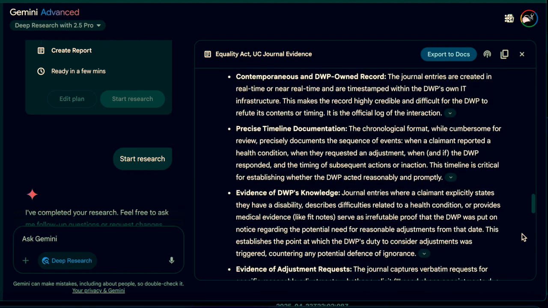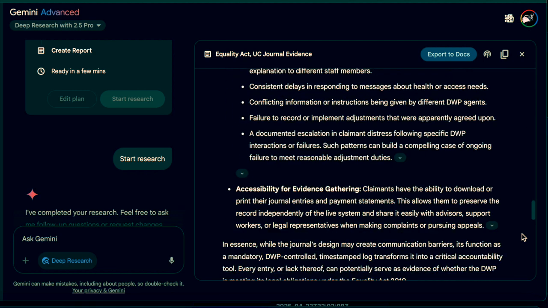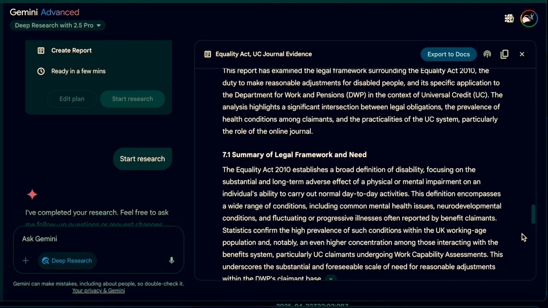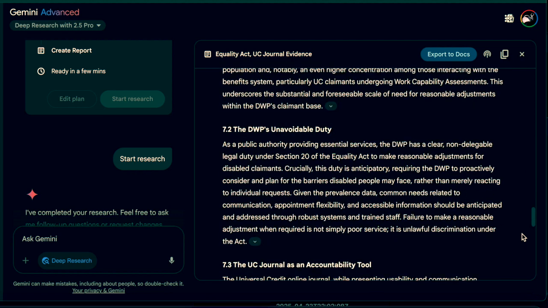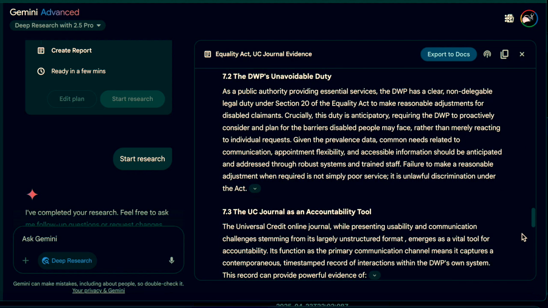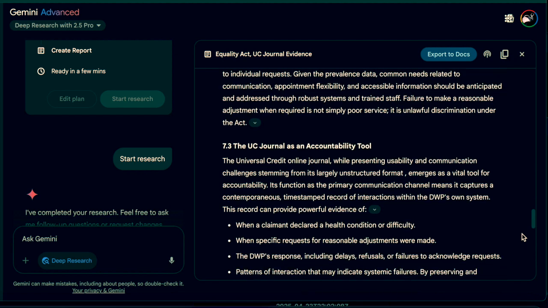7. Conclusion. 7.1 Summary of legal framework and need. The Act's broad, effects-based definition of disability and high prevalence of relevant conditions among claimants underscore the scale and foreseeability of adjustment needs. 7.2 The DWP's unavoidable duty. As a public body, the DWP's anticipatory duty to embed reasonable adjustments into UC processes is both legal and operationally demanded by claimant profiles.